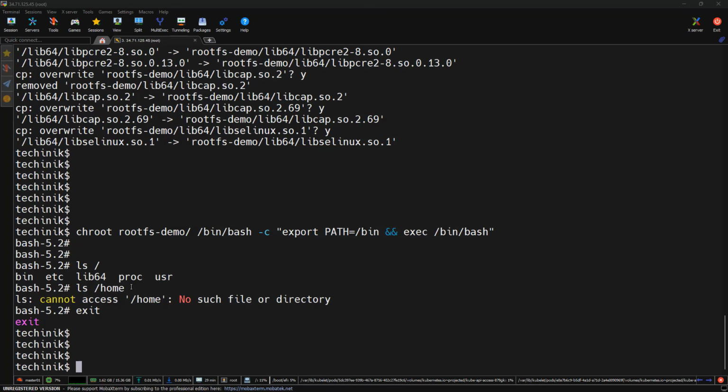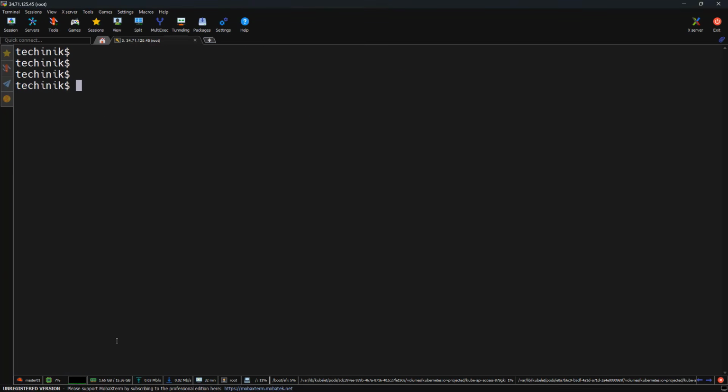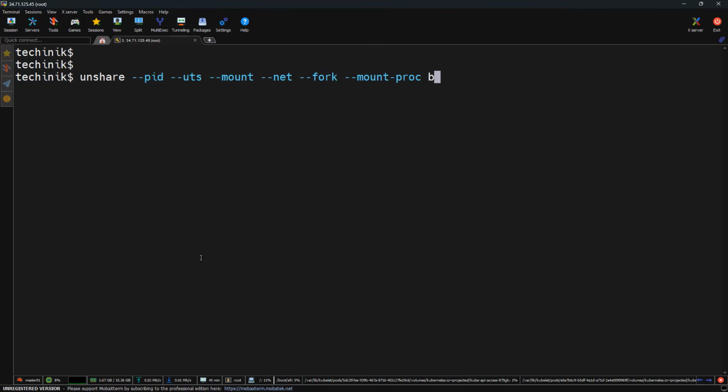So now let's try it in our container. First of all, let me clear out the screen. Now I'm going to create a new container using the unshare command. So unshare --pid --uts --mount --net --fork --mount-proc and /bin/bash, and let's press enter.